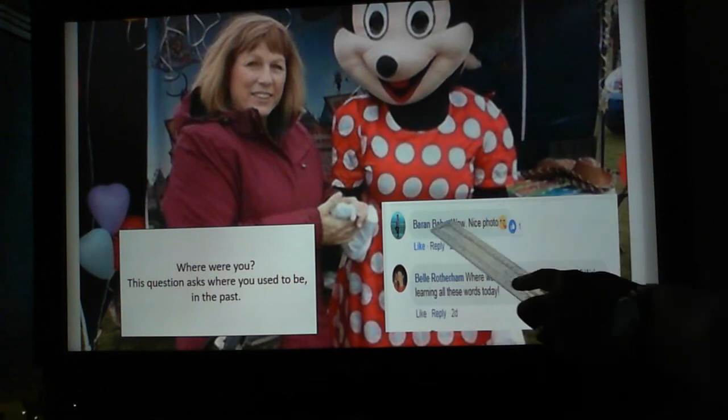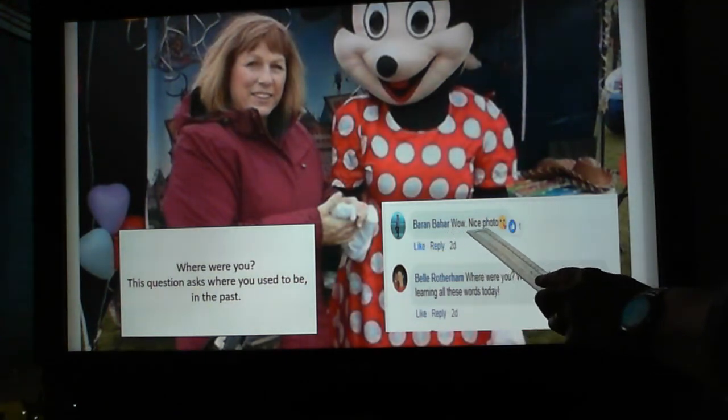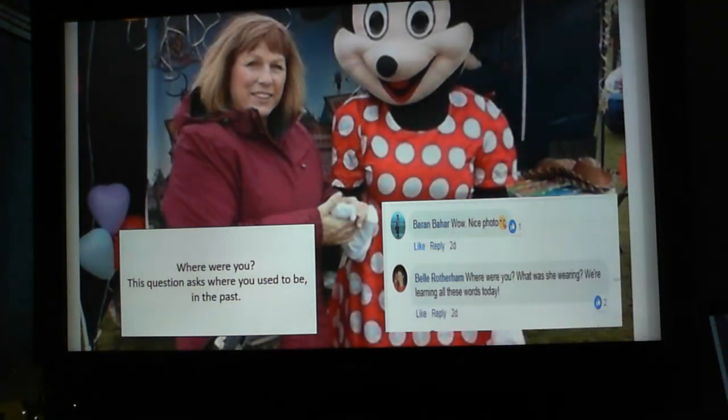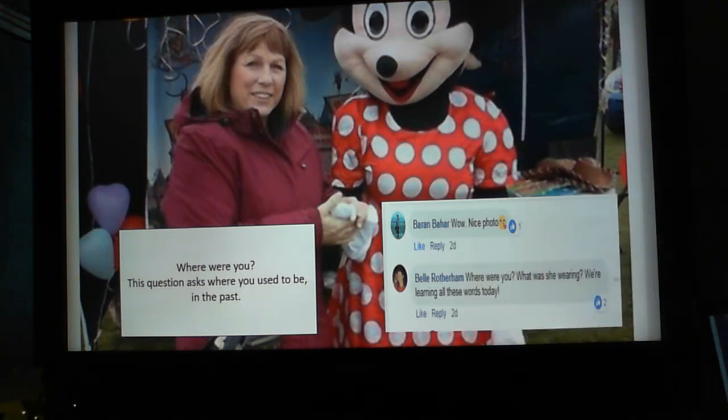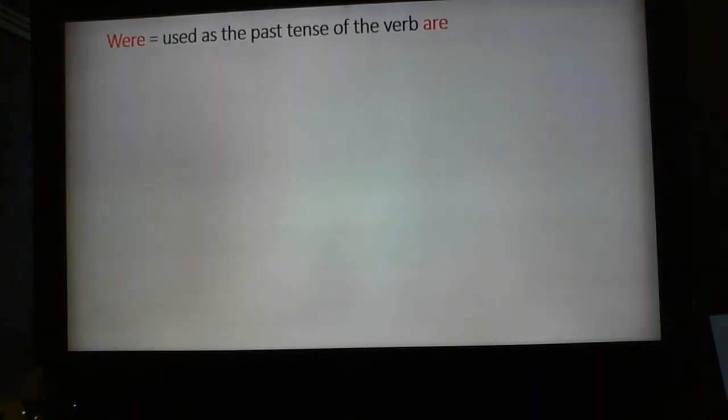Oh look, Parry said, wow, nice photo. Thank you, Parry, for that comment. And Kate asked, where were you? That's an interesting question. Where were you? That question asks where you used to be. So it's in the past. So if I'd posted that picture and travelled on somewhere else, I'd be answering the question, where were you?